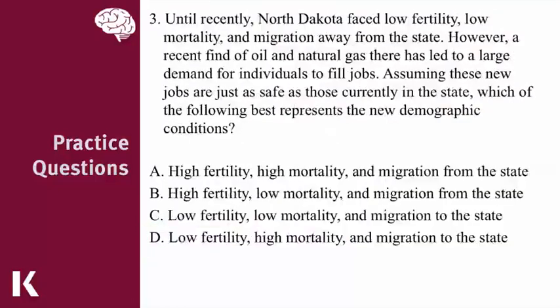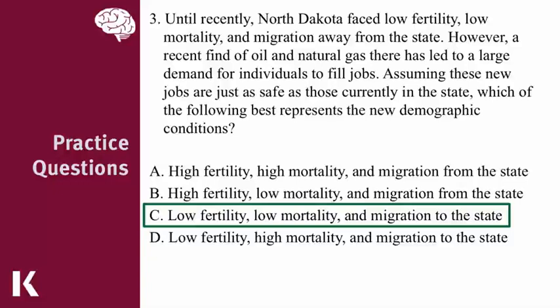We can also approach questions which ask us to identify how a state's change in economic status, such as the availability of jobs, will influence the demographic shift into or out of the state. And the correct answer is C. The question stem didn't provide any information that would suggest that the fertility or mortality rate would change, but due to the presence of new jobs, we would certainly see migration into the state.